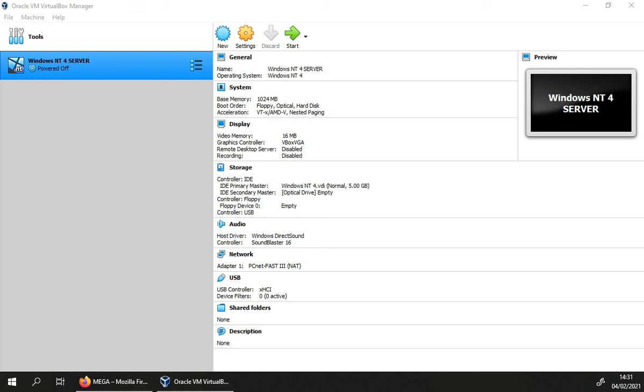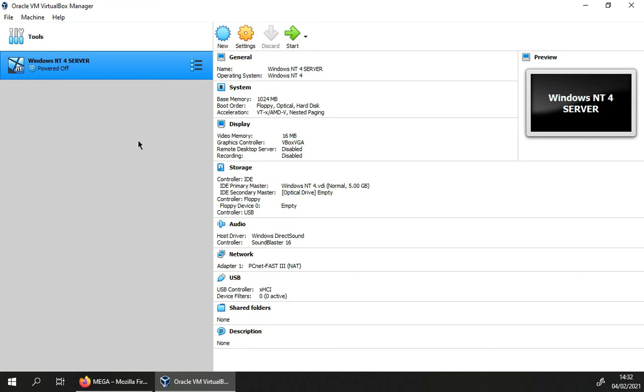So here I have the free application by Oracle. You can create virtual machines on here easily, without any sort of hassle. There are also other applications like VMware, which works the same way, but those are more paid for. But we have VirtualBox here.